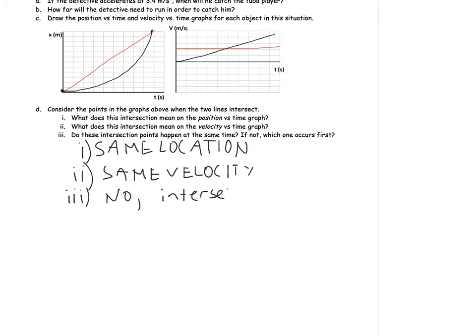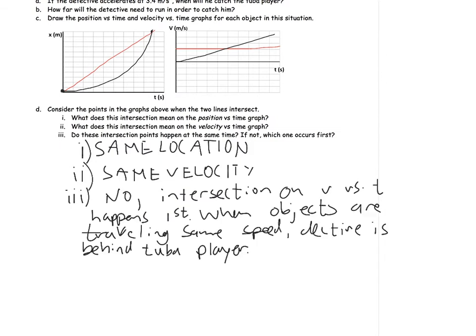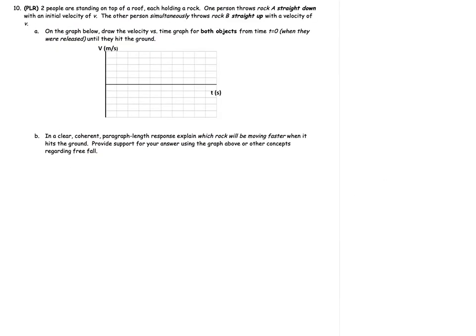We can see that from the graph I drew, because it is drawn relatively to scale, but either way, we can think about the fact that when the two objects are traveling the same speed, the detective is still behind the tuba player. And the reason for that is the detective must be traveling faster than the tuba player to catch up, because he initially is behind. Moving on to our final question here, this is going to be a paragraph-length response style question, so we'll talk about that briefly in a little bit.